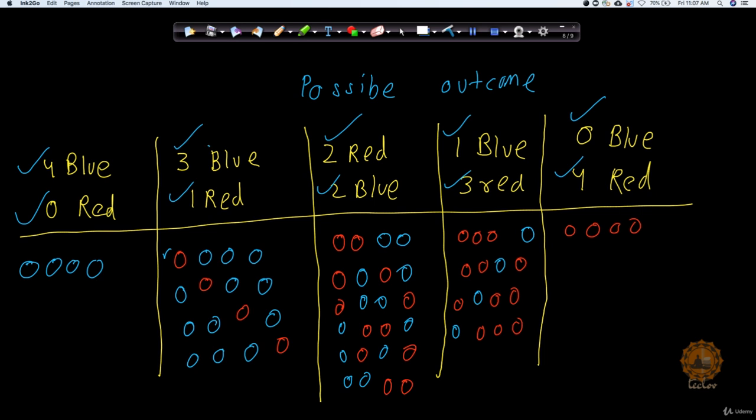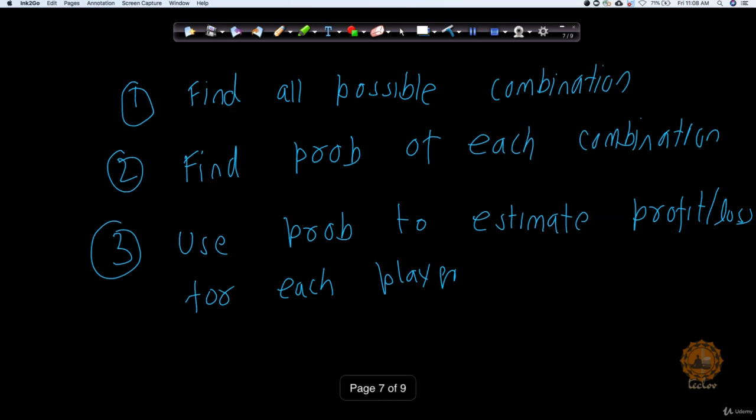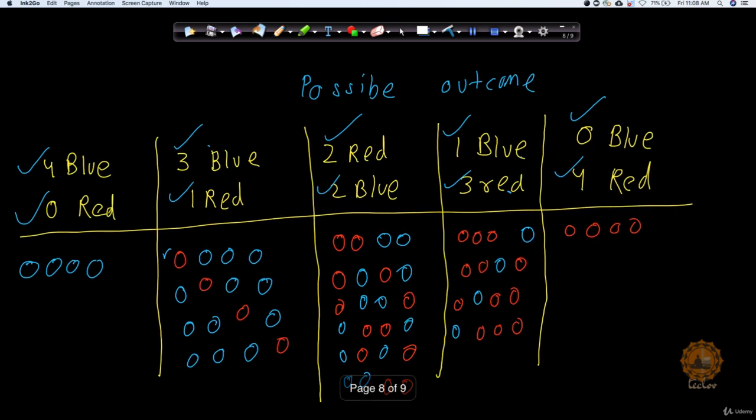Similarly, there are 6 possibilities of getting 2 red balls and 2 blue balls. There are 4 possibilities to get 1 blue ball and 3 red balls, and there is only 1 possibility to get 4 red balls here. So we have just solved our step number 1, where I said to find all the possible combinations. This is how we can solve this particular problem.